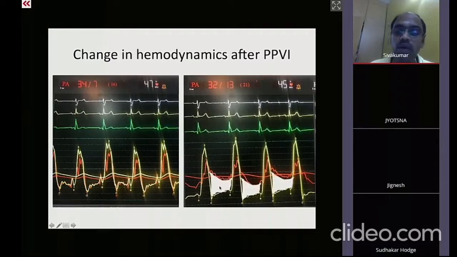So now, if you carefully see, there is a diastolic gradient. This is the hallmark of correction of pulmonary valve regurgitation by a competent valve. So this is pre-procedure where the pulmonary artery is ventricularized, and post-procedure where the pulmonary artery is arterialized. So it has a pressure trace like an artery.